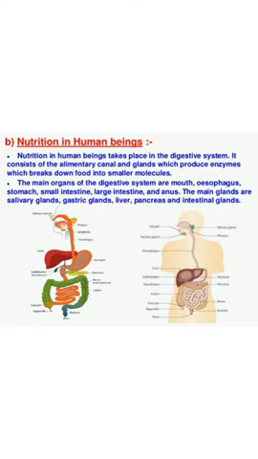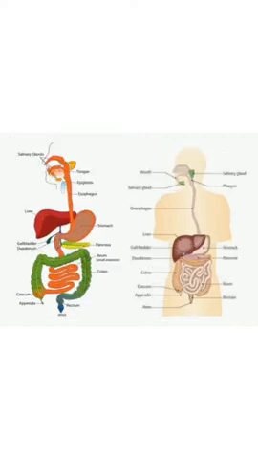These are the different parts of the alimentary canal having different functions for the digestion of food. First of all, the food material is taken in through the mouth. This is the human digestive system, that is, alimentary canal and associated glands.